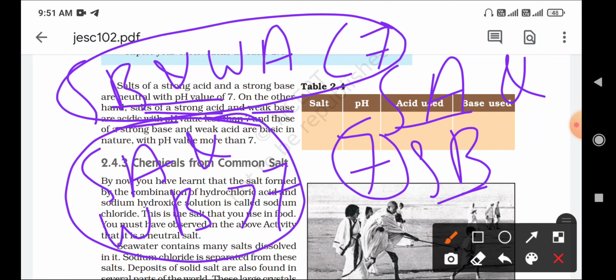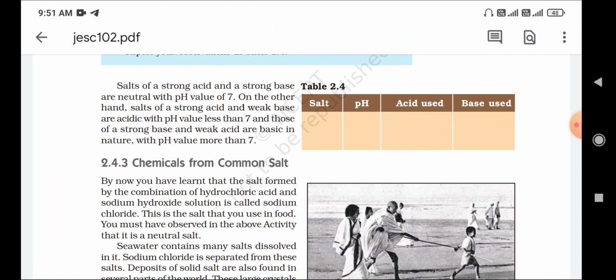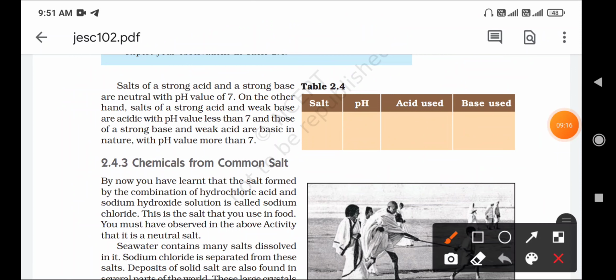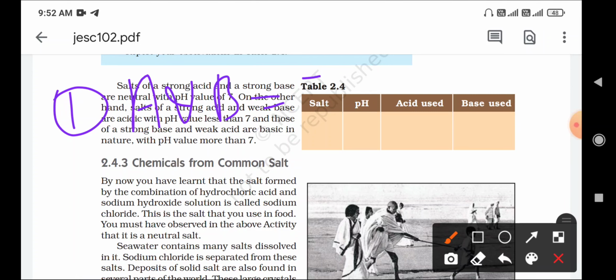Strong acid and strong base with pH value 7 is called a neutral salt. Strong acid, weak base with the pH value less than 7 is called acidic salt. Strong base and weak acid with the pH value more than 7 is called the basic salt. These are the types of salts: neutral salts, acidic salts, basic salts. So what is neutral salt? Strong acid and a strong base with pH value 7 is called a neutral salt.